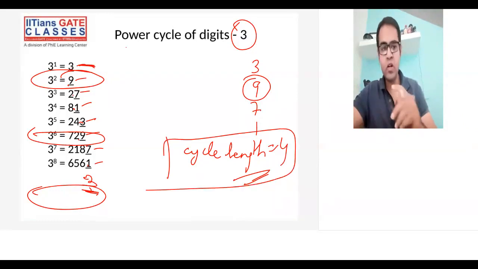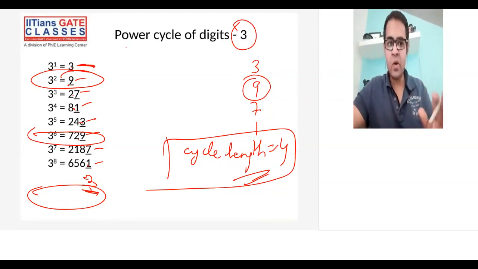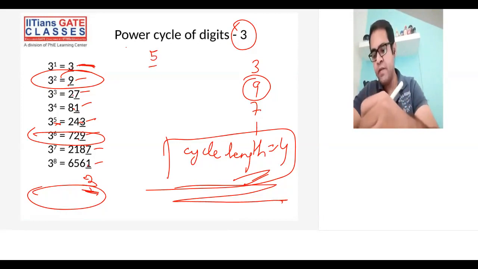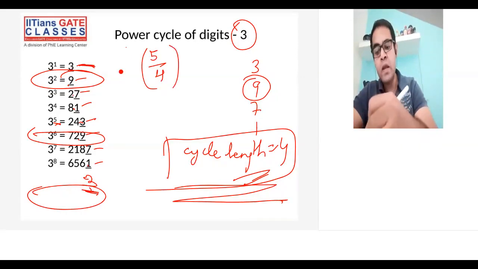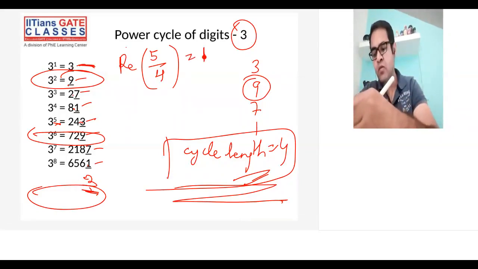So first thing, I told you, for any digit, identify the cycle length. Now you have identified the cycle length. Now whatever power you have in the question, you divide that power by the cycle length. So let's say I have 5. I'll divide 5 by 4, and I am only interested in the remainder. So the remainder here will be 1.